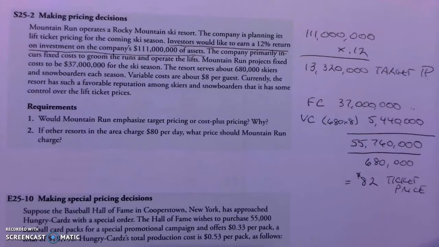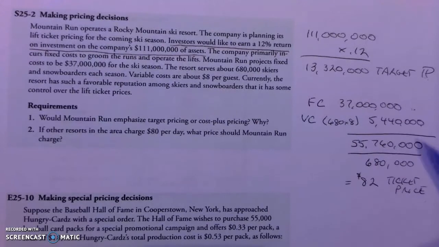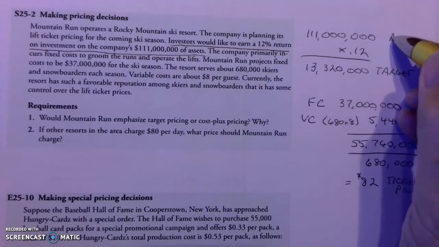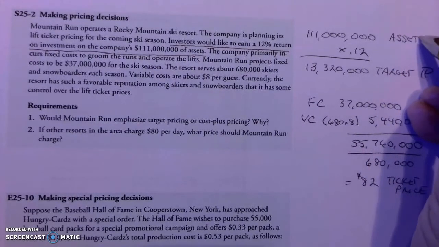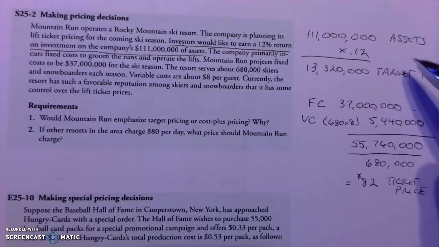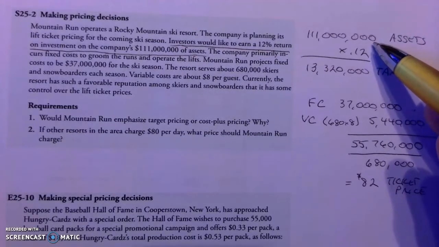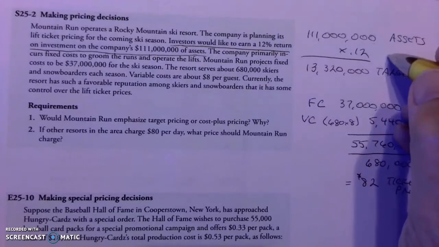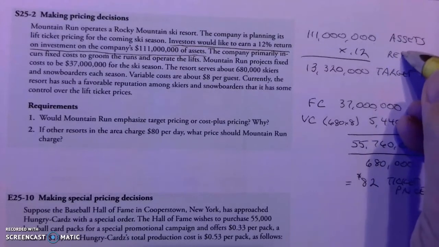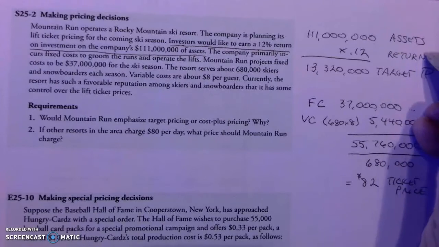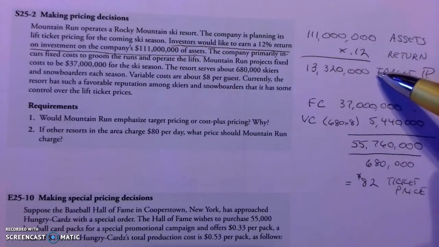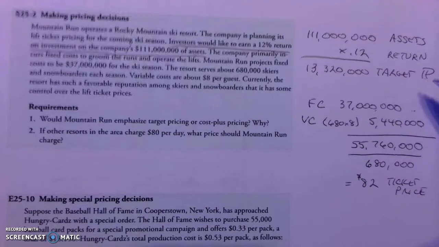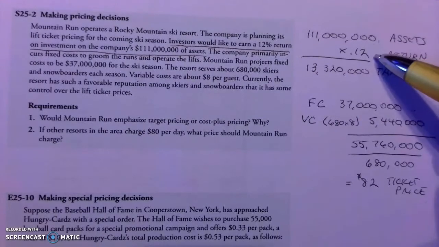Okay, now if the other resorts are charging $80 per day, we don't have to change it because there are reasons why people go to this resort. Okay, now what's important here is to notice that these are your assets. I've got $111 million worth of assets, and this is the expected return. It's like having money in a savings account that you want to earn 12% on. Okay, same thing. So there's our investment times 12%.